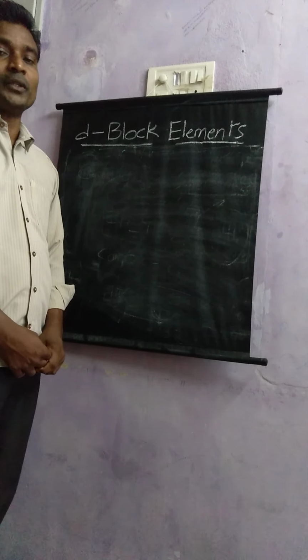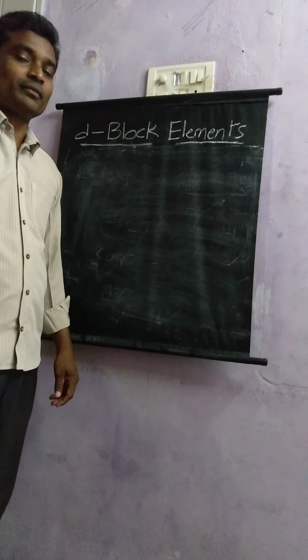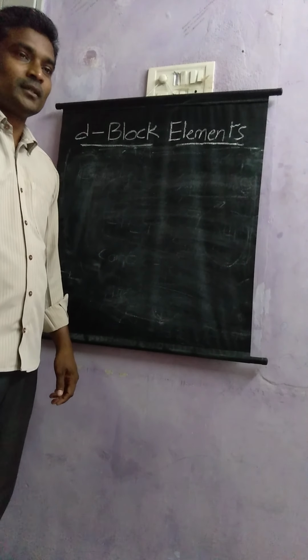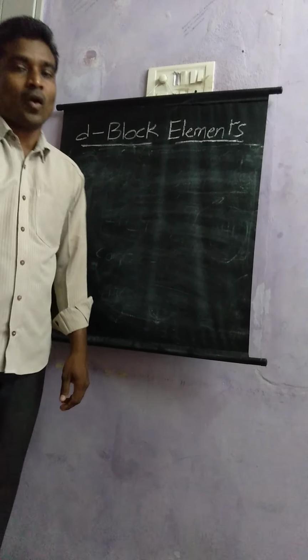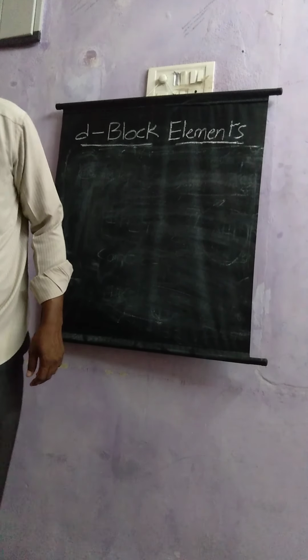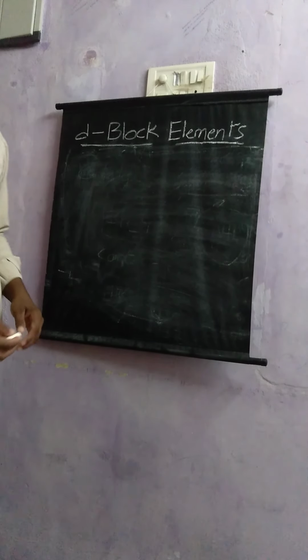In continuation to the properties of D block elements, the next property of D block elements is oxidation states.